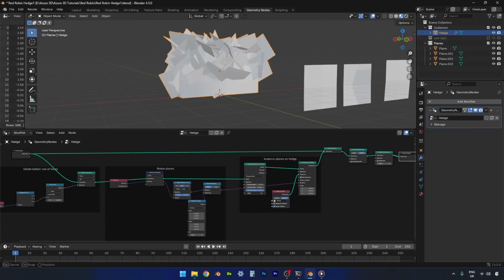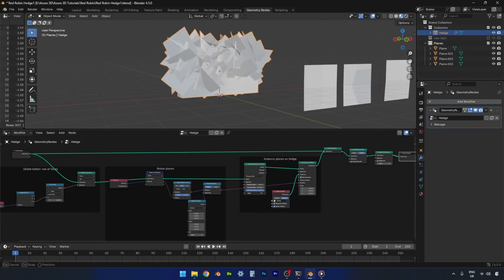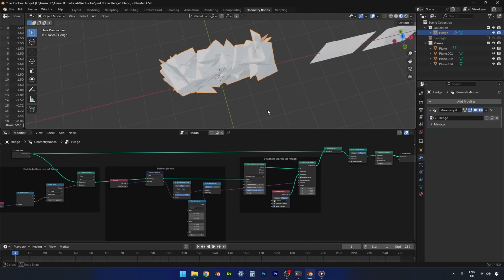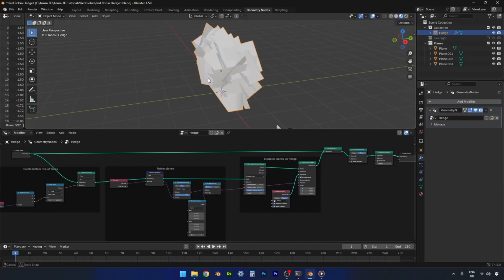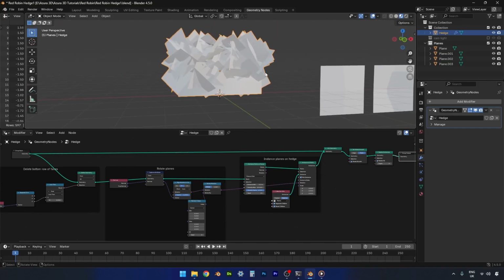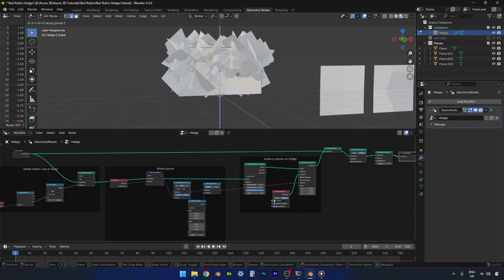You can mess around with the seed, see if it can give you a better result. Oh, I quite like that one. Although we are missing planes from the bottom here, so we might still have to go in and just bring this down a little bit.